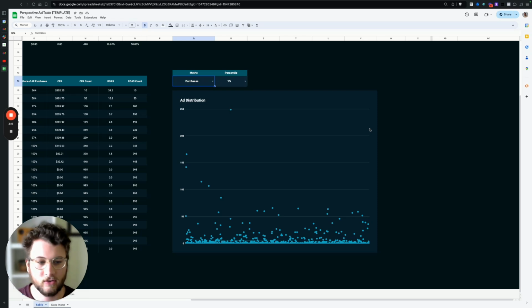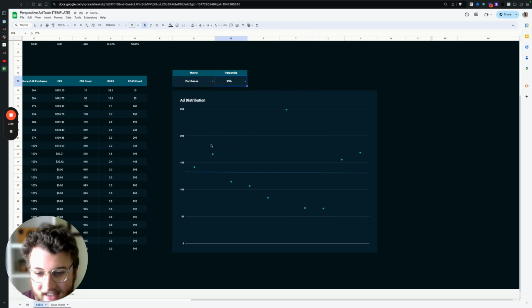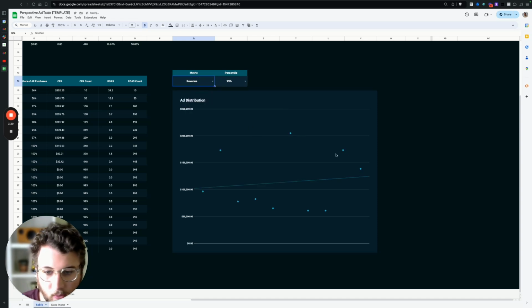There is no reality where only a few ads don't get all the spend. It's very uncommon that at scale, spend is evenly distributed and revenue is evenly distributed among all your ads. It's really the top 1% of ads that generate all the purchases. This is the top 1% here. We have like 10 ads in this set, and these are responsible for a couple hundred purchases each. If we look at the revenue again, we can see that the top 1% of ads are responsible for hundreds of thousands of dollars in revenue. Just this set is about a little over $1 million in revenue. And that's the top 1%.